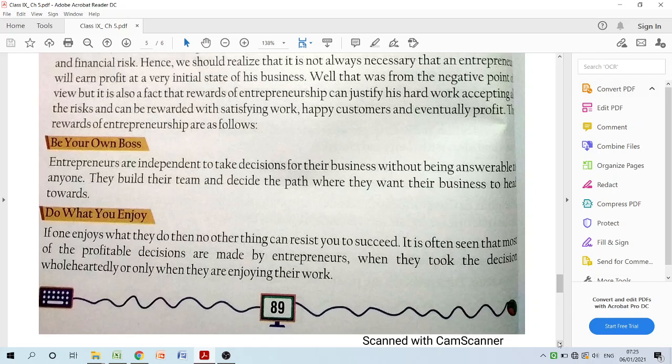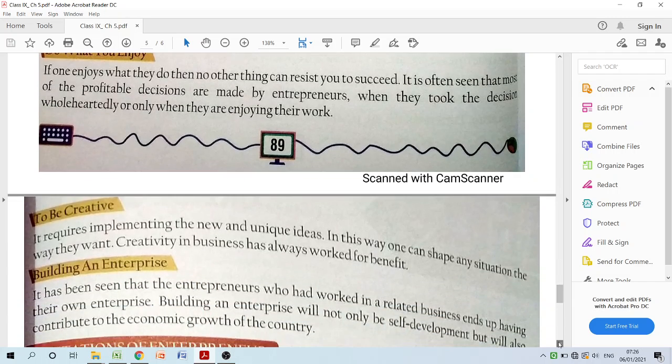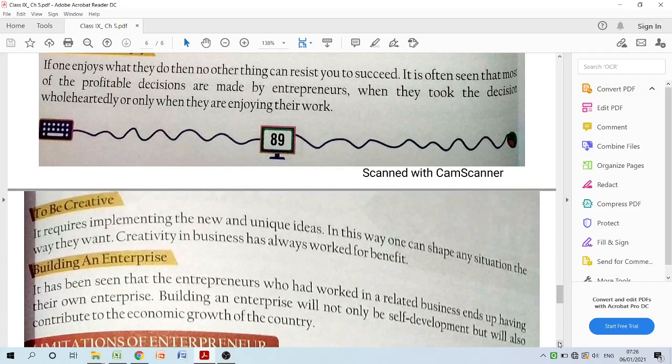The people who are actually entrepreneurs, they start the business in those areas in which they enjoy a lot, in which they have that passion, that creativity, those exclusive ideas to produce something which may not have been produced by other people earlier, and they enjoy it. That is why they give their 24 into 7 to that particular business. They do not feel like they have to work for only 8 hours in a day.